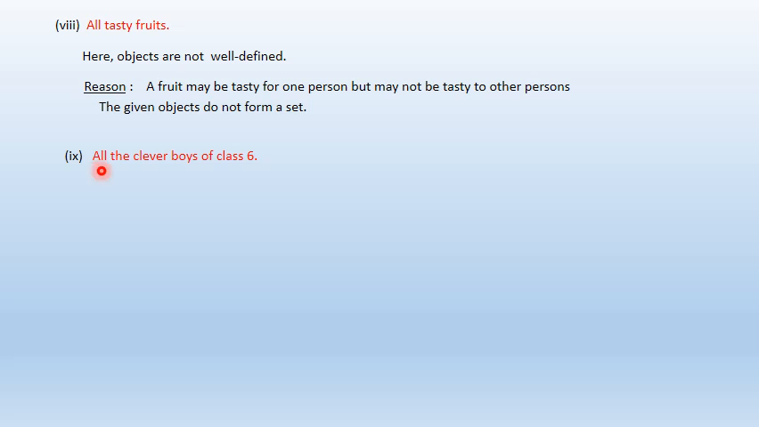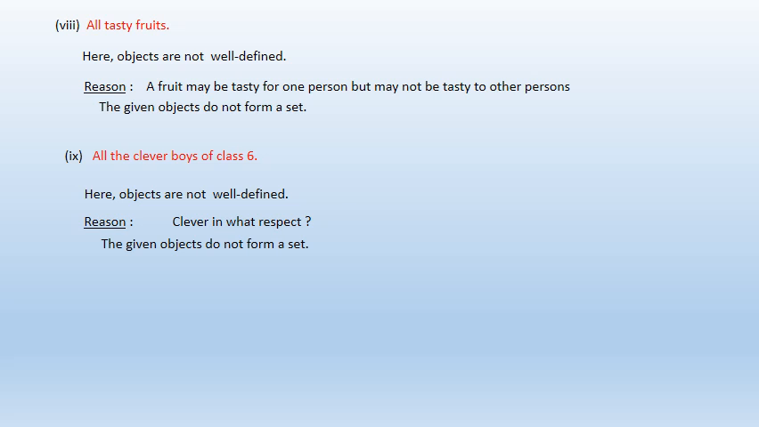Next one, all the clever boys of class 6. Now look here, clever boys. Now here this is not properly well defined. Clever means in what exactly? The reason is, clever in what respect? It's not clearly defined. So the given object does not form a set.